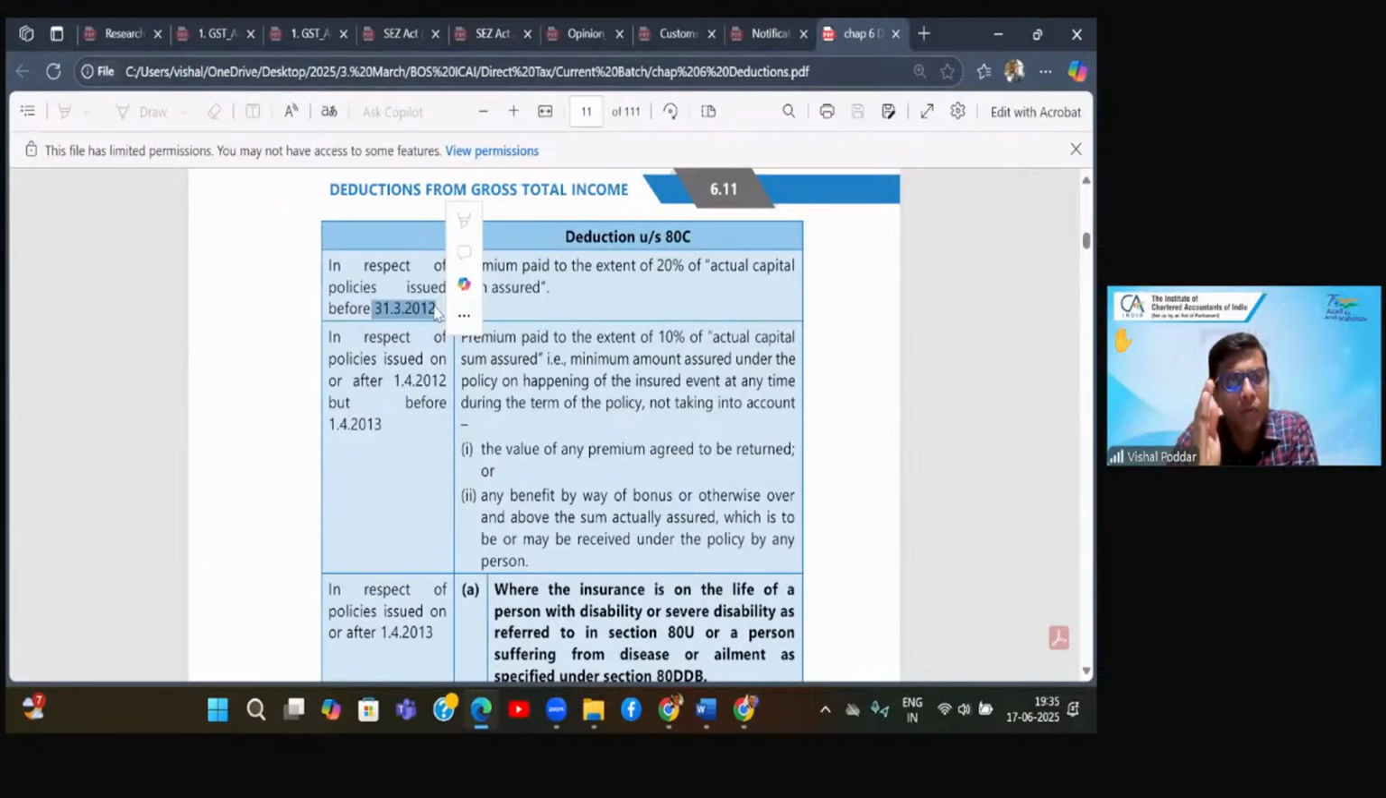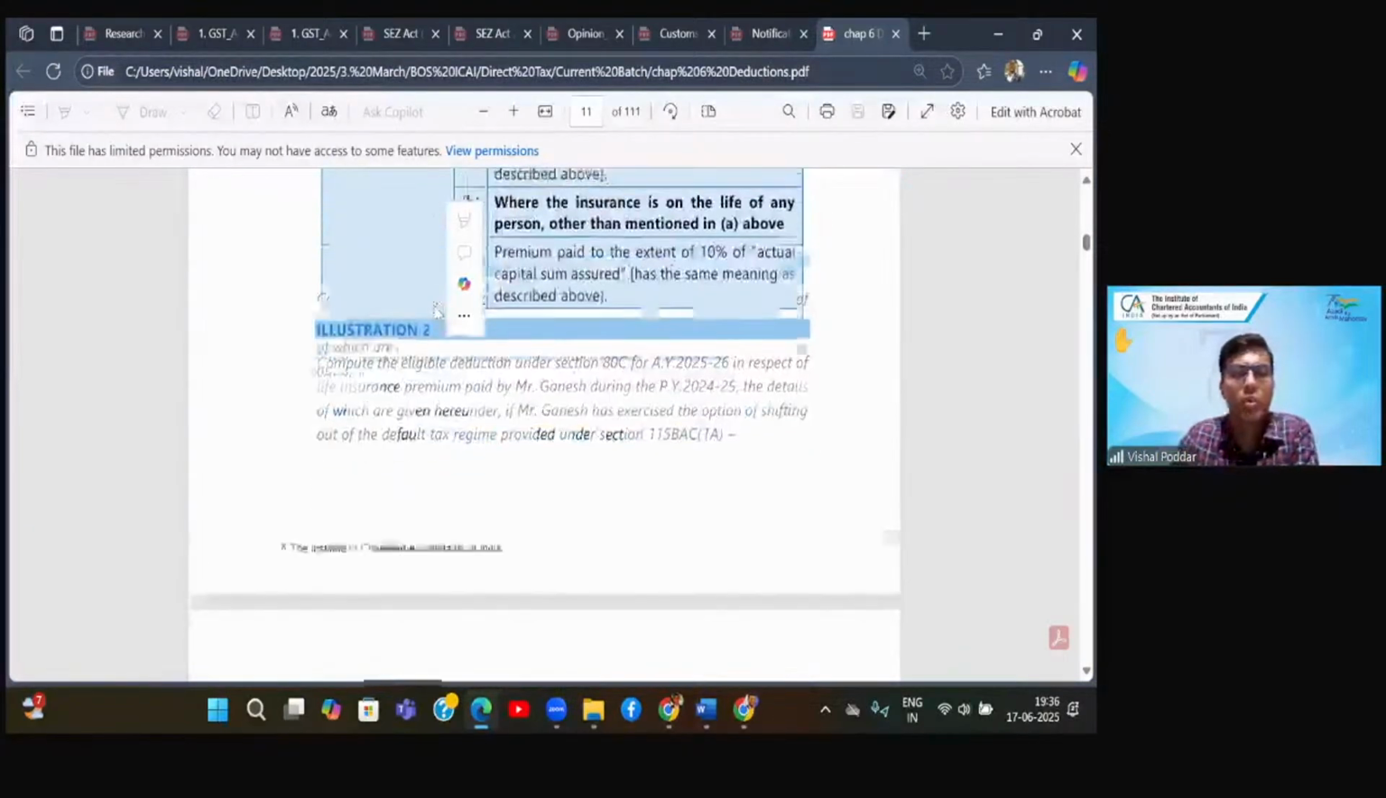If policy is taken out before this, you can claim deduction up to 20%. The premium can be up to 20% of policy amount. If the policy is after this, the premium can be up to 10%. Now, if you go by logically, your sum should give you policy after this date only, logically. And even if they have given you a policy before this date, it will be well within all your limits. So this is what the law provides. Remember this cutoff date, 31st March 2012.